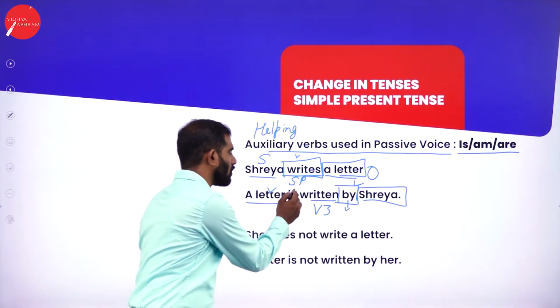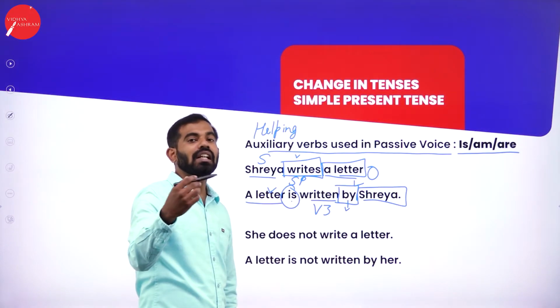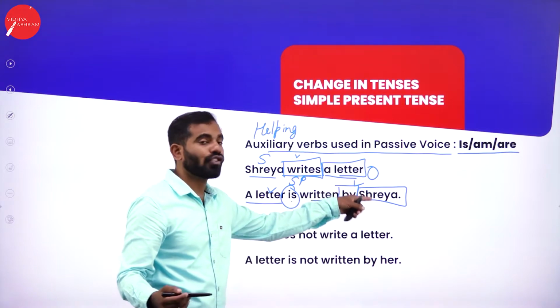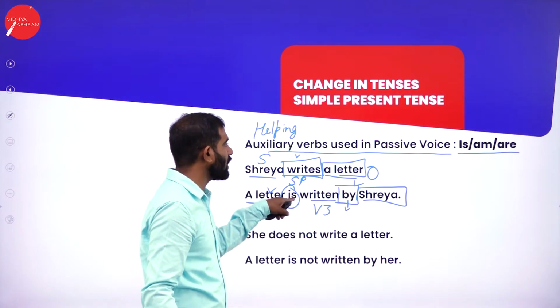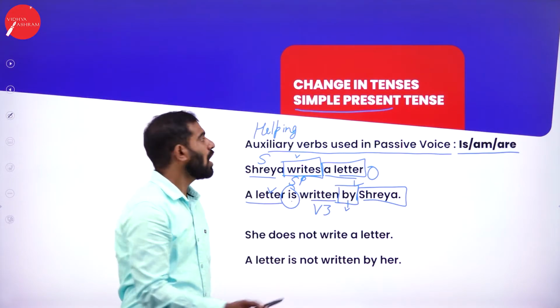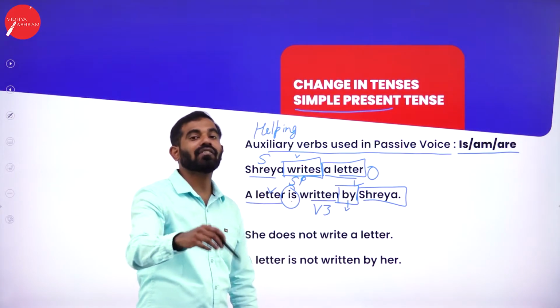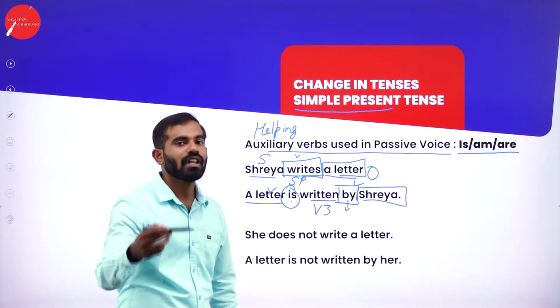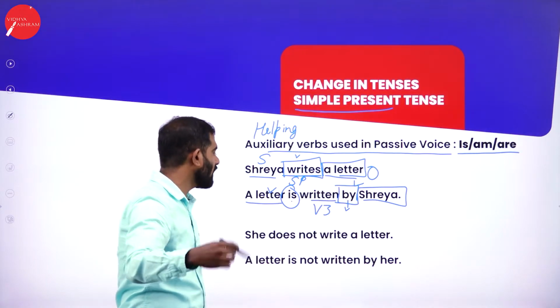Try to observe this auxiliary verb. A letter is written by Shreya. But how will the sentence change here? I have taken simple present tense. Now you may have a doubt: how will the sentence change if the sentence is in past tense? Simple past tense, we will see it later.